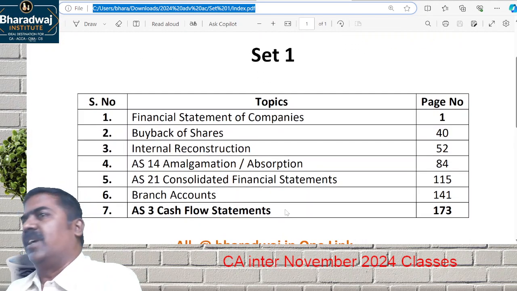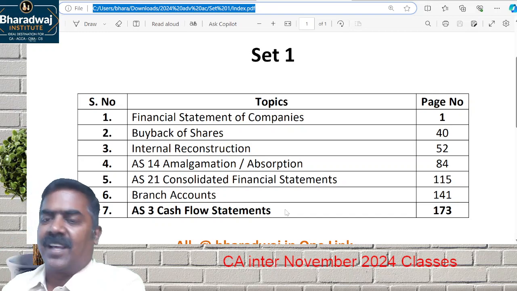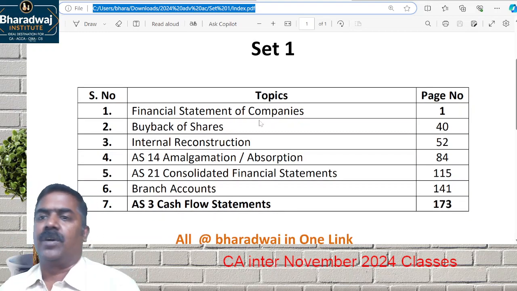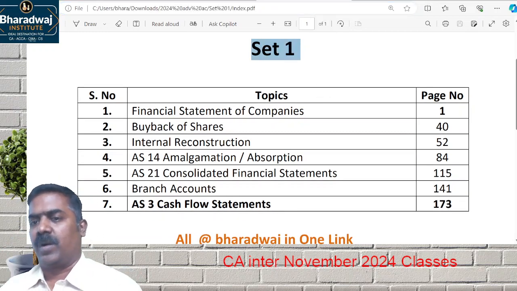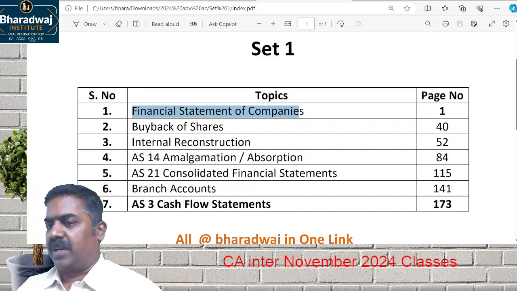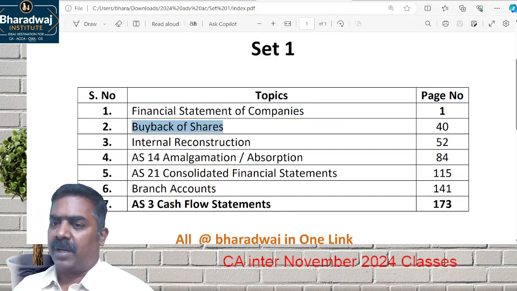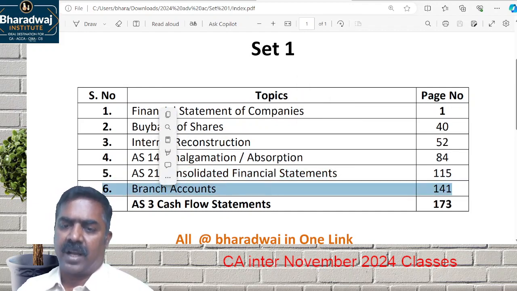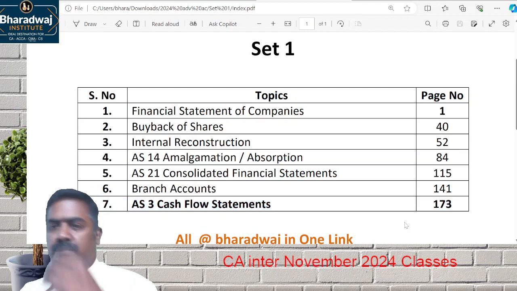If you look at the material you are given, there will be set 1 material. Set 1 material will cover these areas. What are the areas? Financial statements of companies, then which one? Buyback of shares, then internal reconstruction, amalgamation, consolidated financial statements, branch accounts, and which one? Cash flow statements.